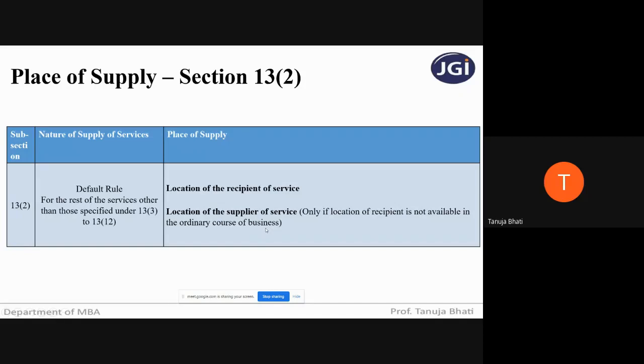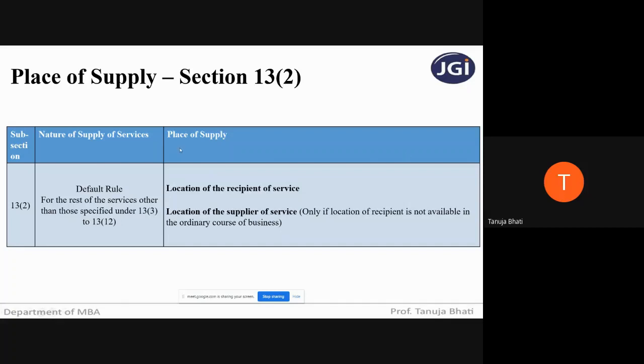So always remember, students, for all those services which are not covered from section 13.3 to 13.12, all those 10 cases we have seen, if any particular type of service is not covered in that, then what is going to be the place of supply? It is going to be the location of the recipient of service. The one who is receiving the service, his location will be the place of supply. But in case it is not possible to find out the location of the recipient of service, then only in that case it will be the location of the supplier of service.